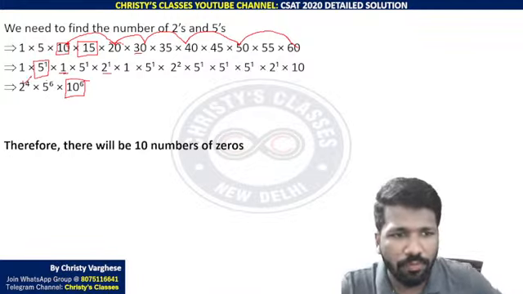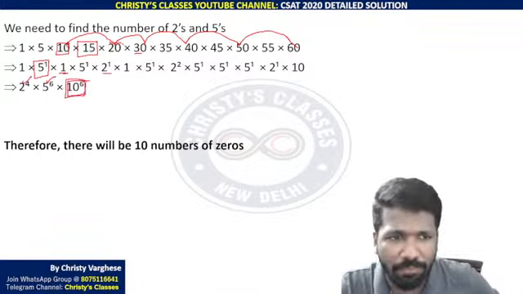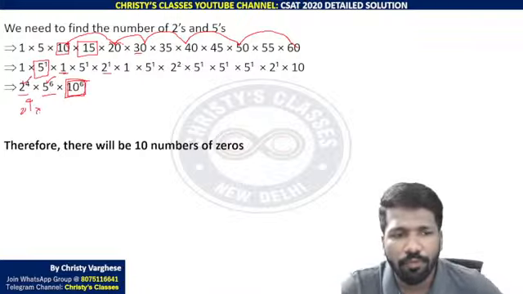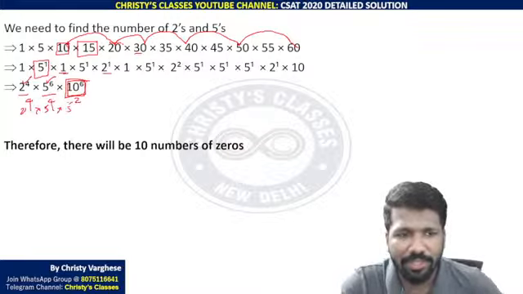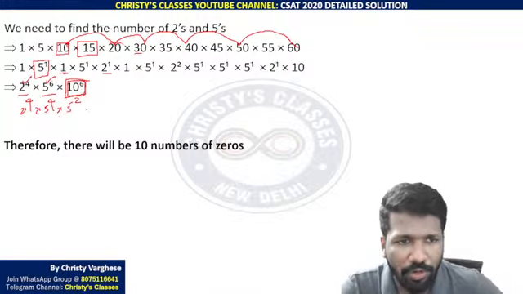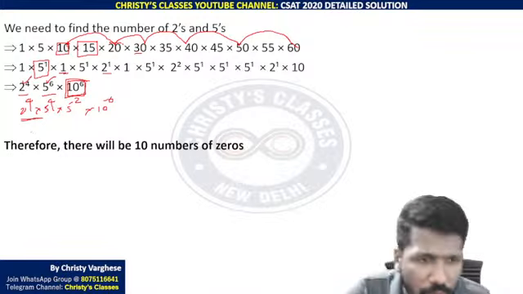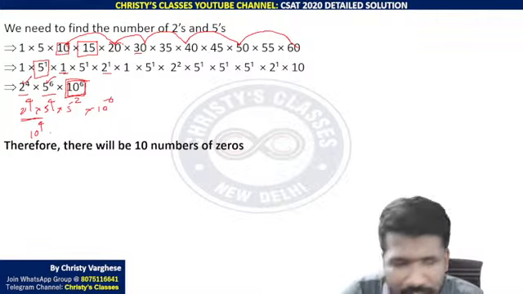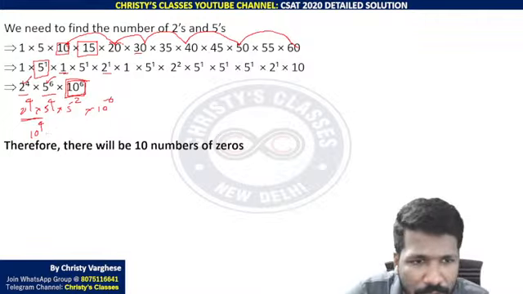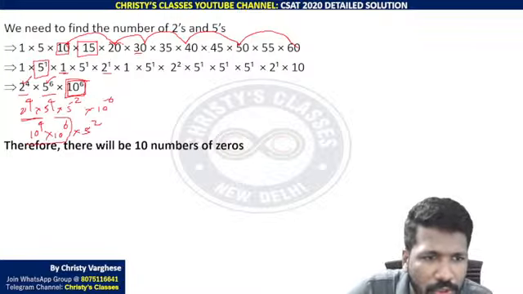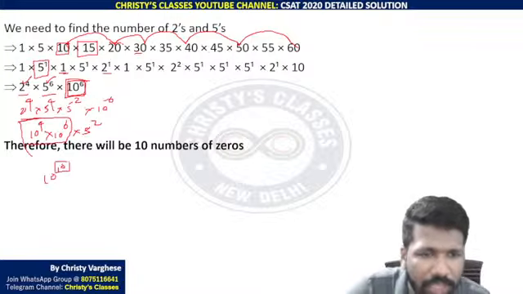You will get 2 raised to 4 and 5 raised to 6. And 10 raised to 6, you keep it like that itself. You can write 2 raised to 4 into 5 raised to 4 into 5 square, because this extra 5 into 5 will not help you. You need only powers of 10 now. For that, same powers of 2 and 5 you need. So 2 into 5 raised to 4, that is 10 raised to 4, because a raised to x into b raised to x is a into b the whole raised to x. Laws of exponents. 10 raised to 4 into 10 raised to 6 into 5 raised to 2. This you combine, that is 10 raised to 10. So 10 10s are there.